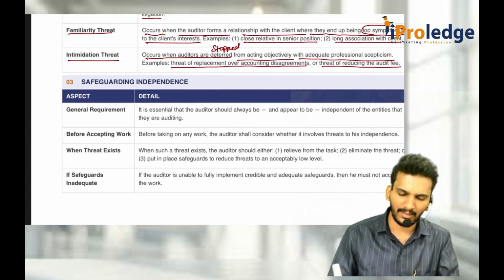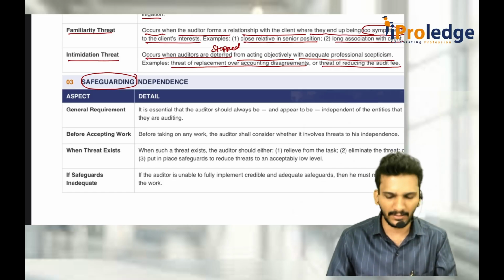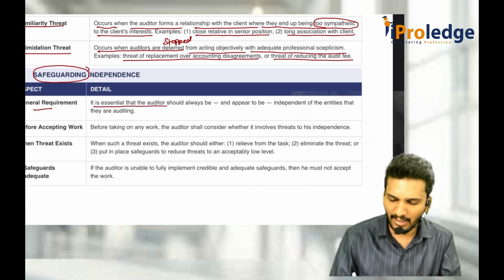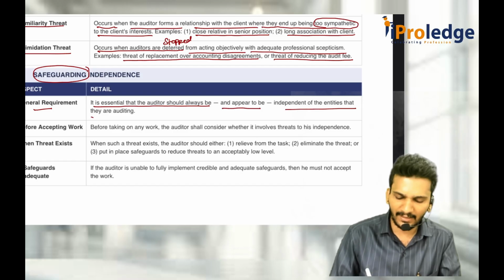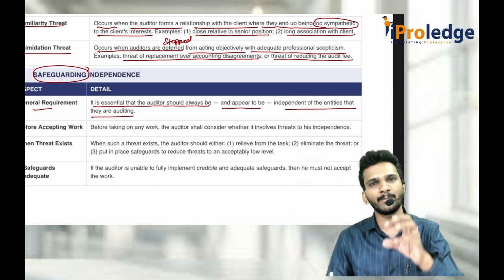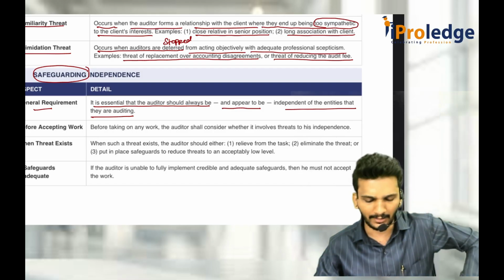Whenever you get that, try to implement some safeguards for those threats to independence. So what is that safeguard? The general requirement is that it is essential that the auditor should always be, and appear to be, independent of the entities that they are auditing. Even when you know that you are going to audit some relative's company, first of all, don't accept it. You should try to be a totally independent party.